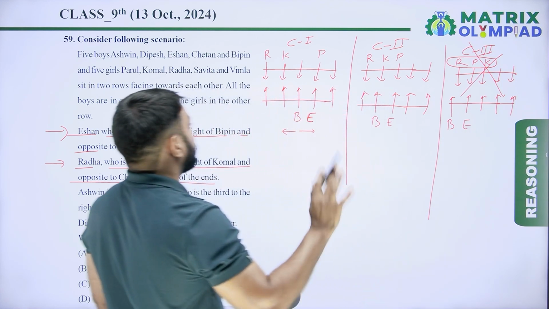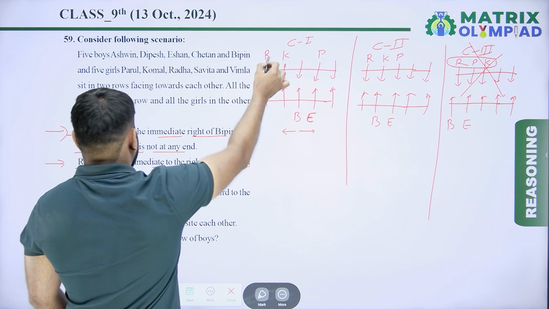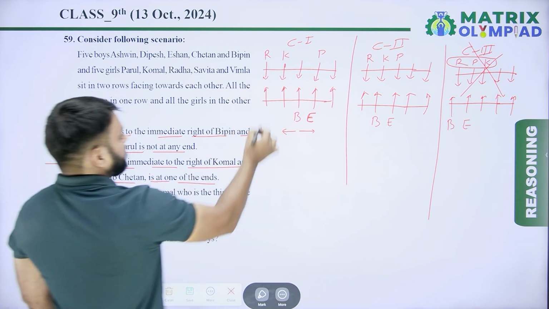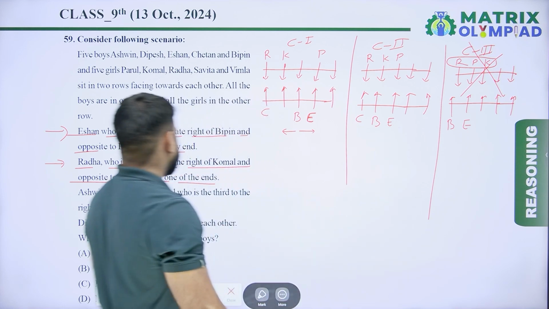Now we have two conditions. So if here is Radha, then Radha is opposite to Chetan. So now here is Chetan.